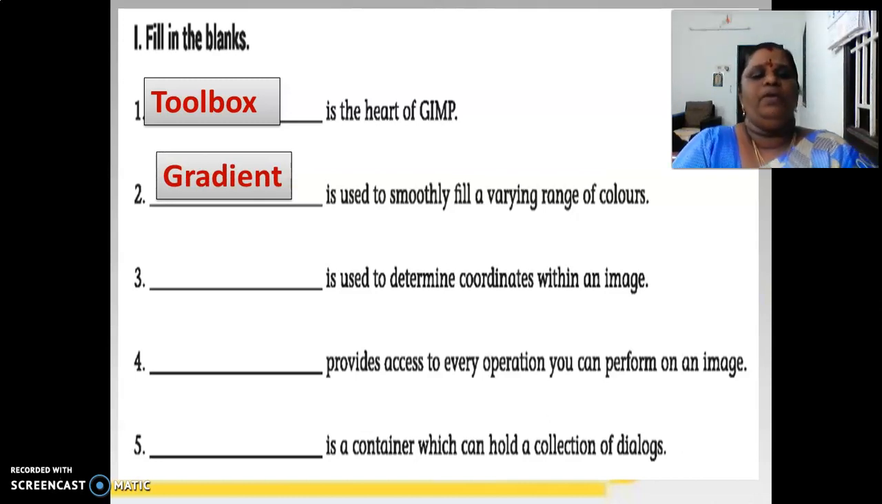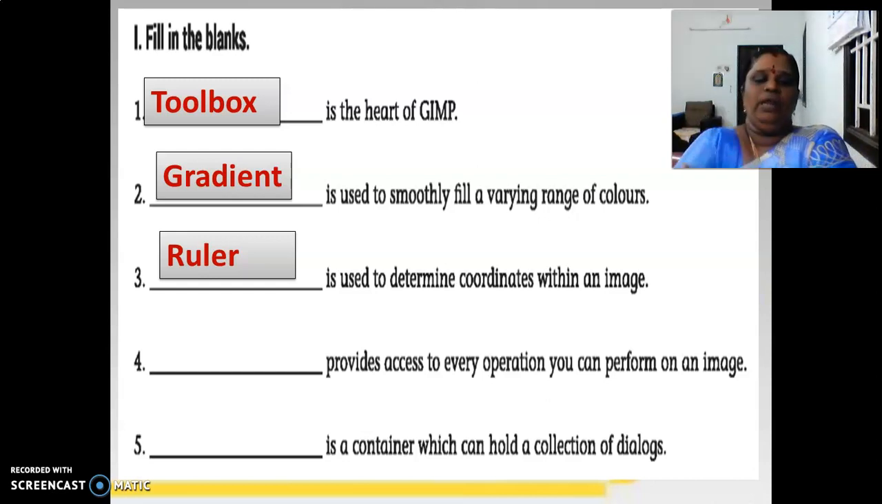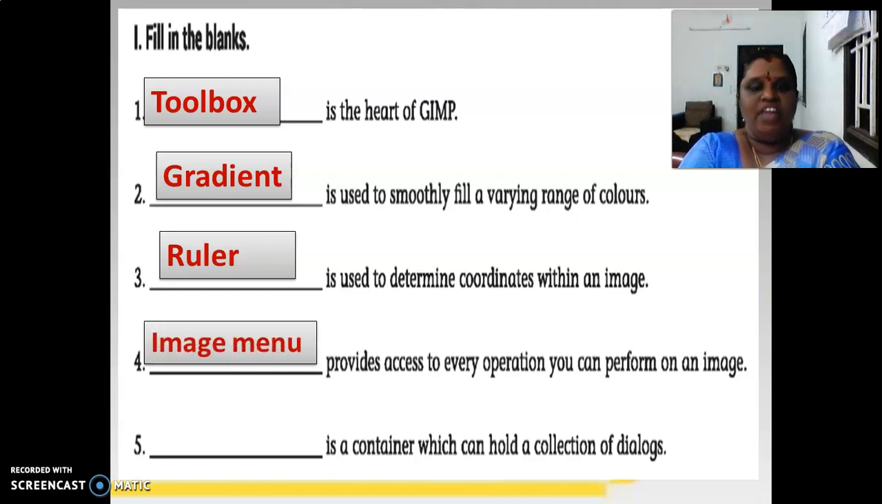The next one. Dash is used to determine coordinates within the image. Ruler. We saw it in the previous 2 slides before, right? Ruler is used to determine coordinates within an image. Yes? The next one. Fourth question. Dash provides access to every operation you can perform on an image. Which provides access? Image menu. So image menu provides access to every operation you can perform on an image.